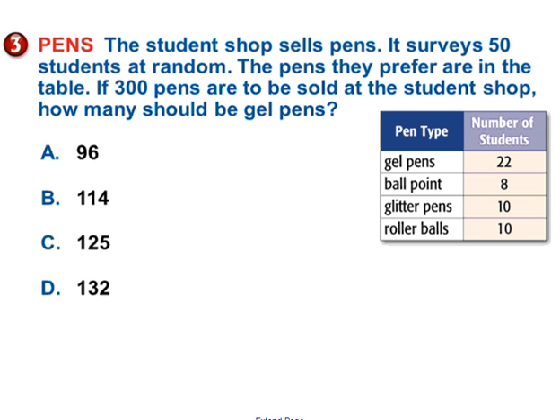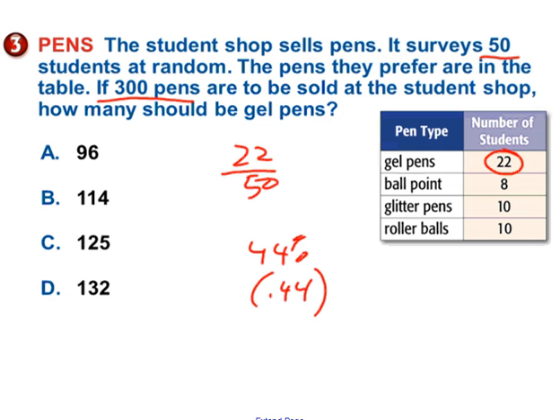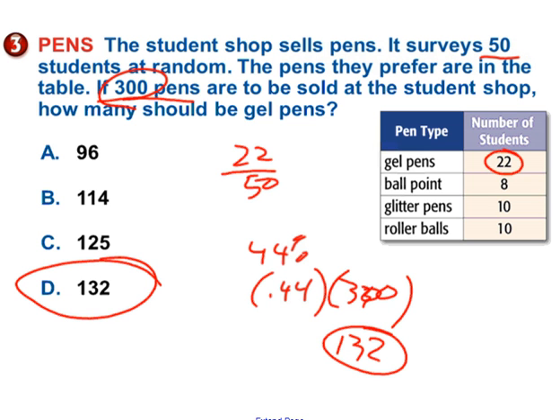The student shop sells pens. It surveys 50 students at random. The pens they prefer are in the table. If 300 pens are to be sold at the student shop, how many should be gel pens? Well, it says 22 of the survey group preferred gel pens, so 22 out of 50. 22 out of 50 is 44% or 0.44. 0.44 times the total to be purchased, 0.44 times 300, is 132. So 132 gel pens should be purchased.